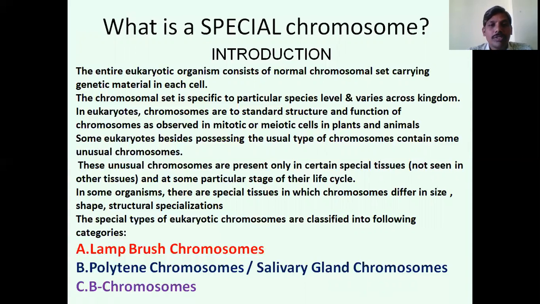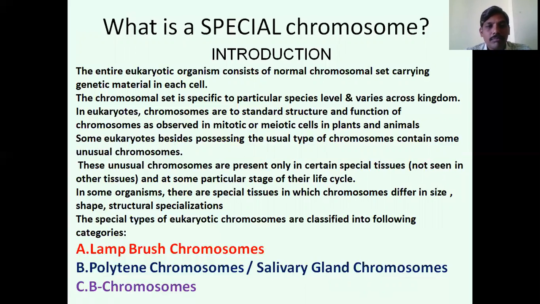In eukaryotes, chromosomes are of standard structure and function as observed in mitotic and meiotic cells in plants and animals. During cell division, the size, shape and structure of the chromosome are seen clearly in the metaphase or anaphase stage.